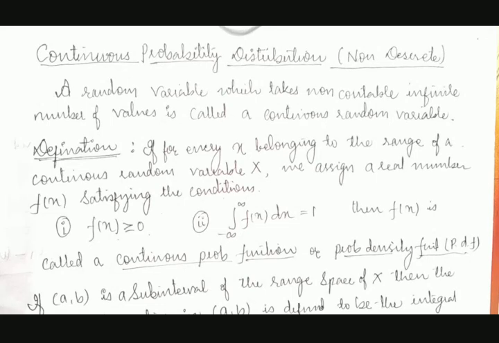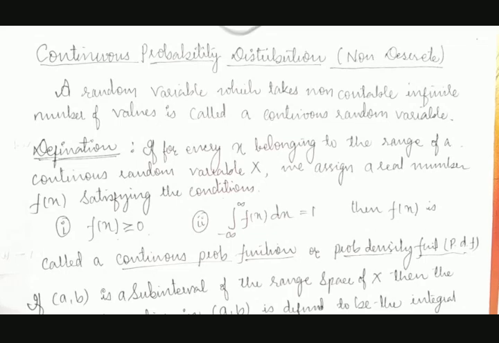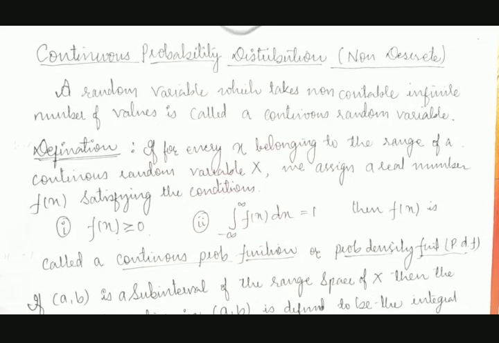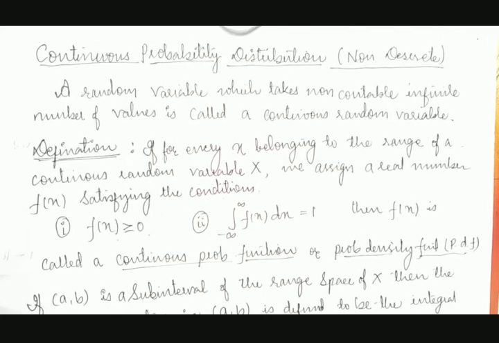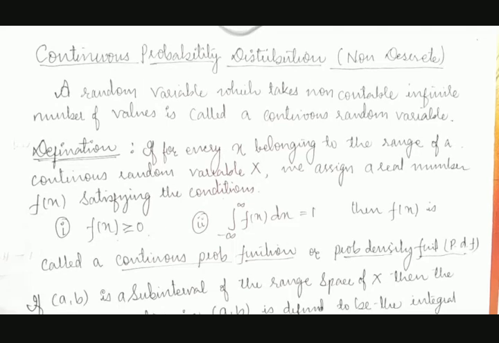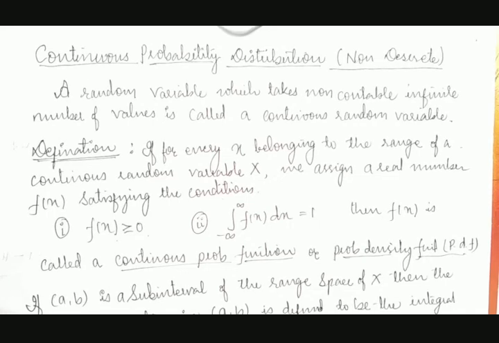Therefore, f of x is greater than or equal to 0, and the integration of f of x between minus infinity to plus infinity is equal to 1. If these two conditions are satisfied, then we can say the given distribution is a continuous probability distribution.